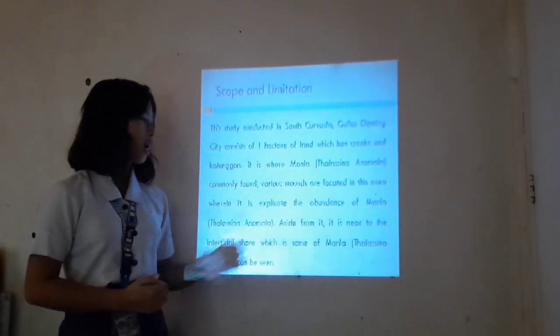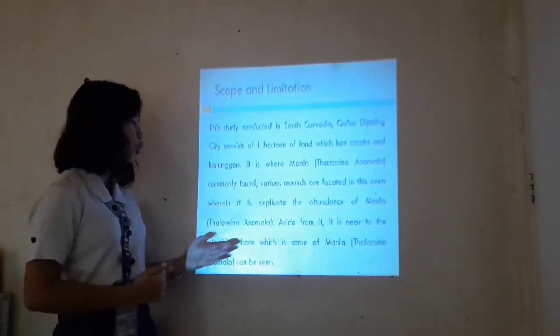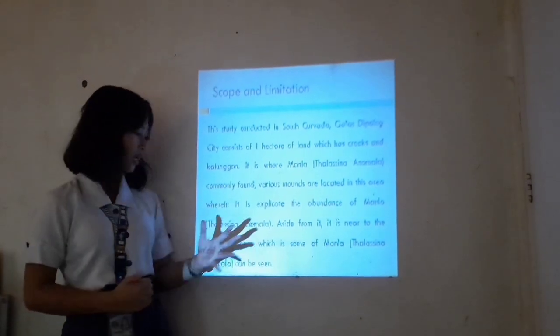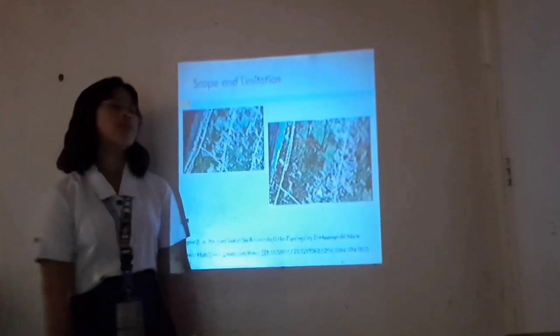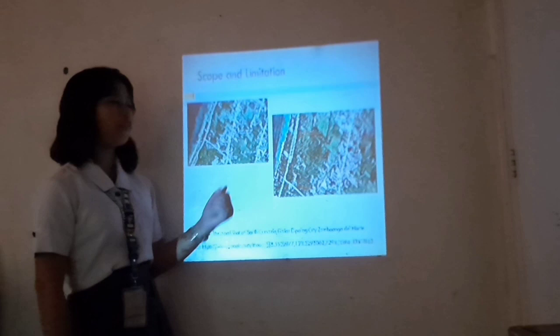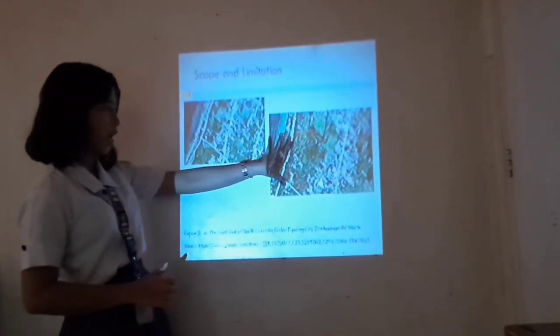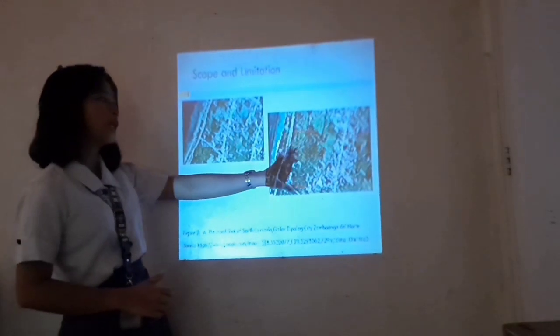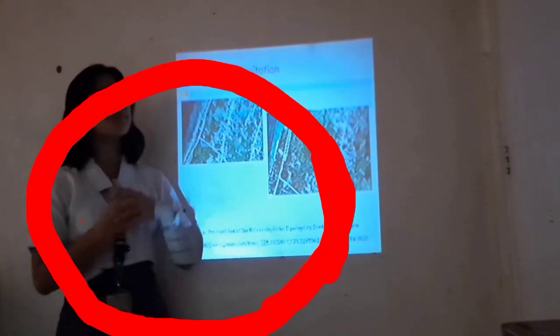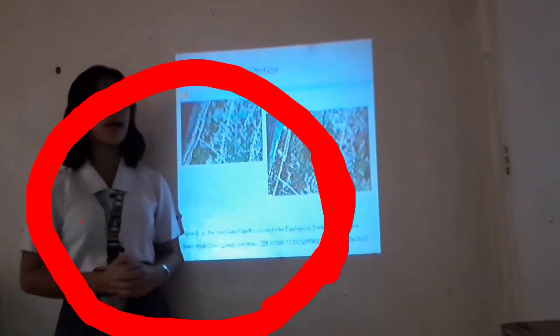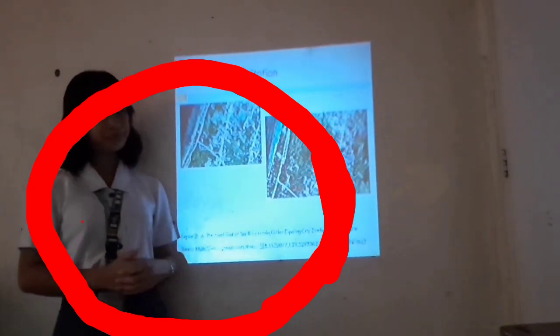Aside from that, it is near the intertidal shore, where some of the Manla or Thalassina anomala can be found. This figure is the geographical presentation of South Curvada, Galas, Dipolog City, where the researcher conducted the study because Manla or Thalassina anomala can be commonly found here.